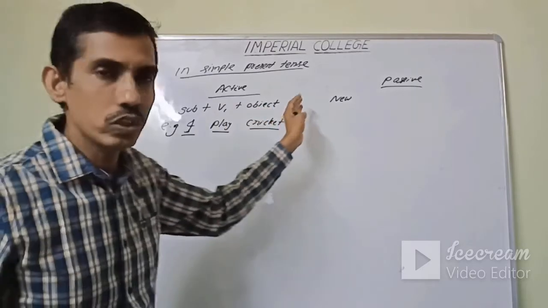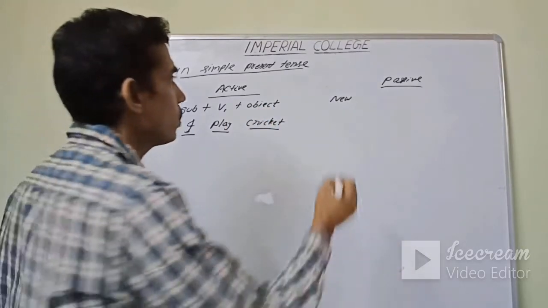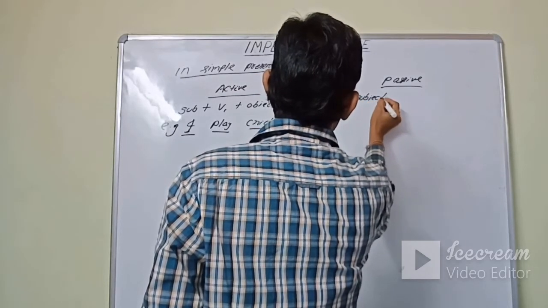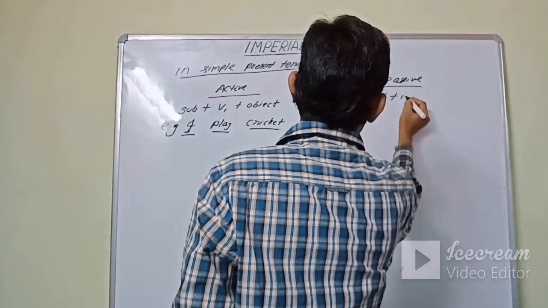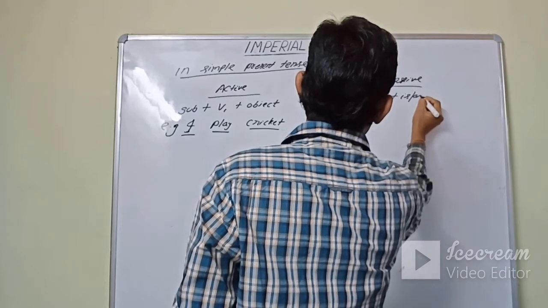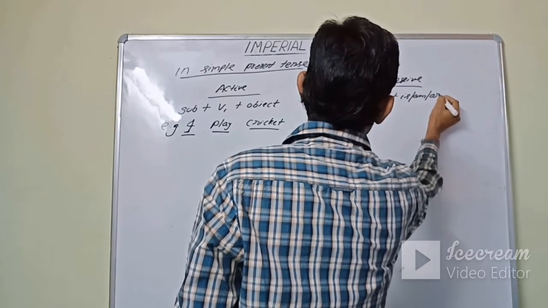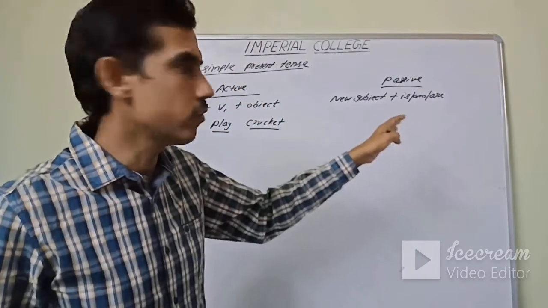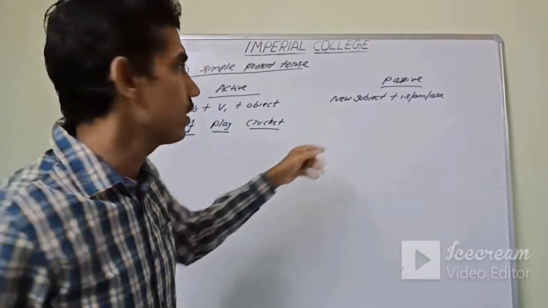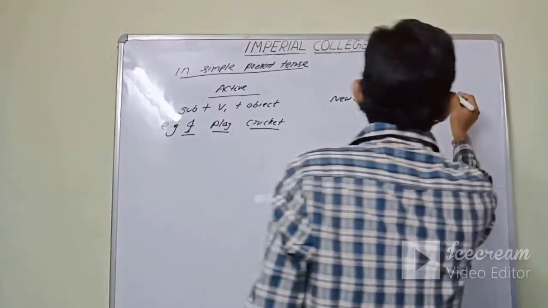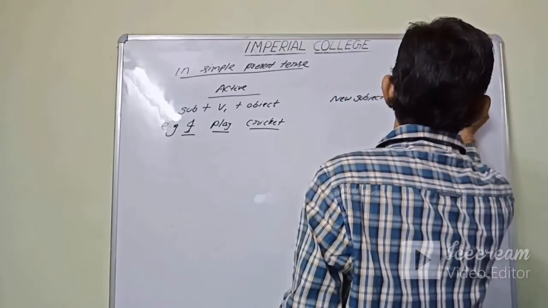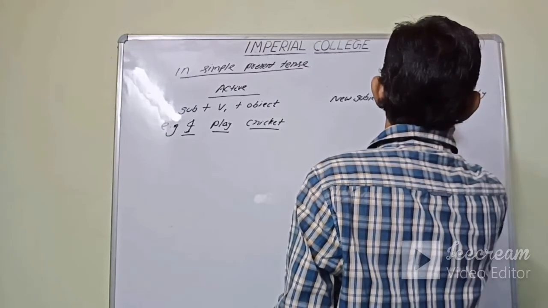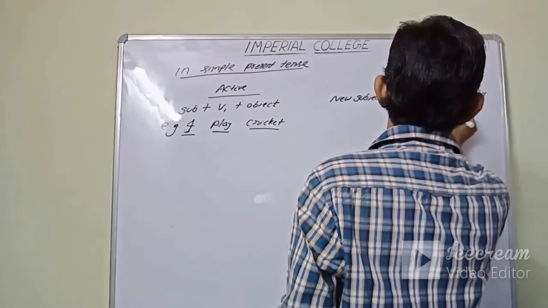Now the structure to change to passive is new subject plus is/am/are, that means out of is/am/are you have to take any one according to the subject, plus V3 plus by plus new object.